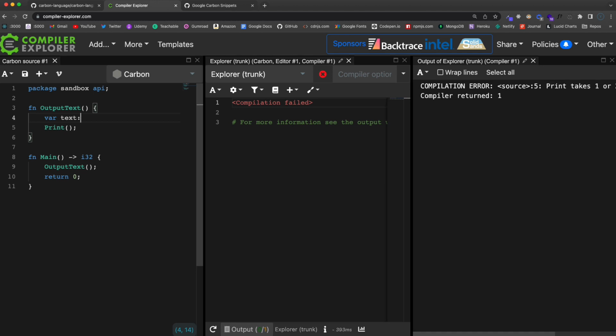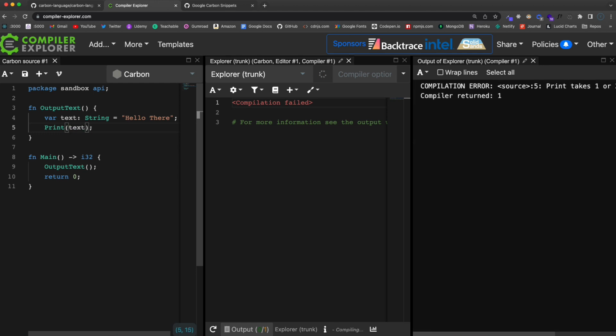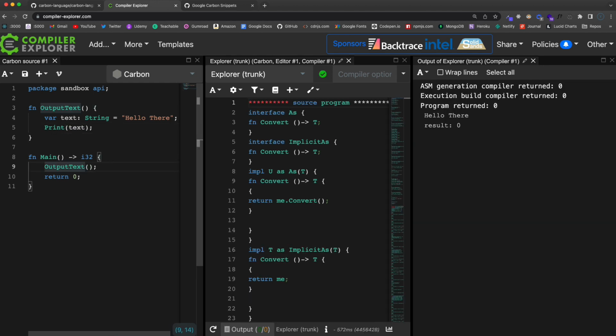So we do that with a colon. When it's a function, we use the arrow, but when it's a variable, we use the colon. So let's say this is going to be a string, and then we'll set that to the value of hello there. Okay, and then we should be able to just pass into the print here the text variable, and we're calling output text right here.